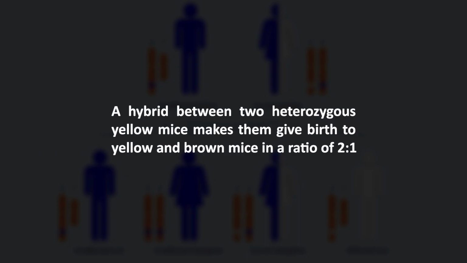For example, a hybrid between two heterozygote yellow mice makes them give birth to yellow and brown mice in a ratio of 2:1. So mice that have homozygous alleles die during the gestation period, especially during the embryonic development. These kinds of lethal alleles can be found in dominant or recessive forms, and they can express the individual's traits in homozygous or heterozygous cases.